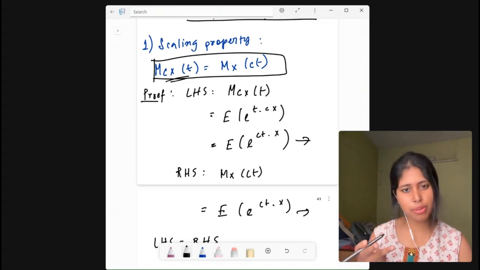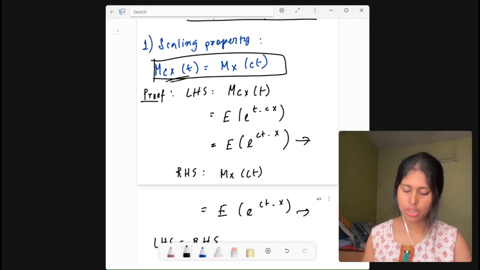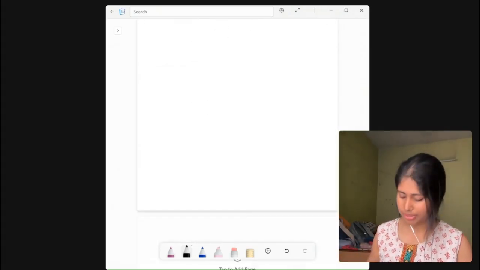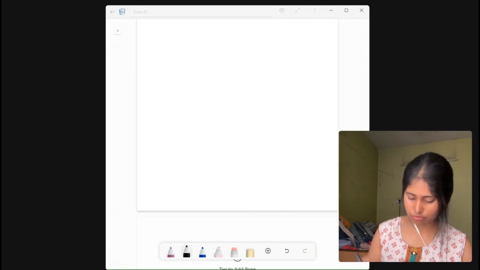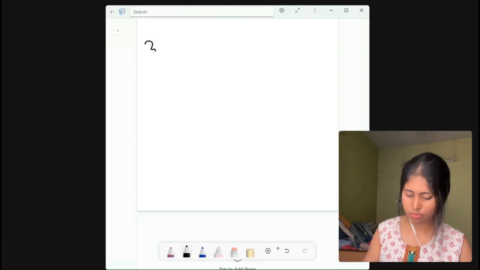What is property number two? Property number two is the MGF of the sum of independent random variables. We will be talking about the MGF of a sum.